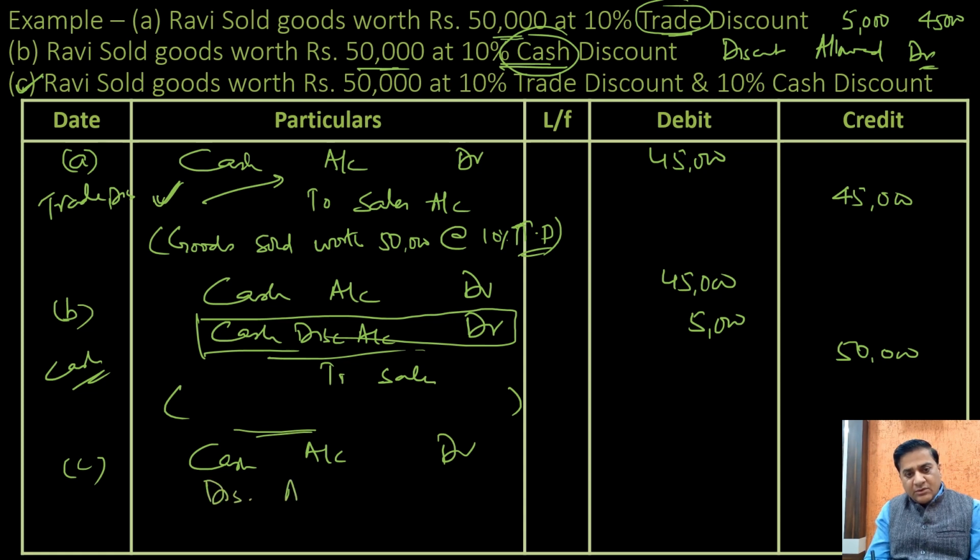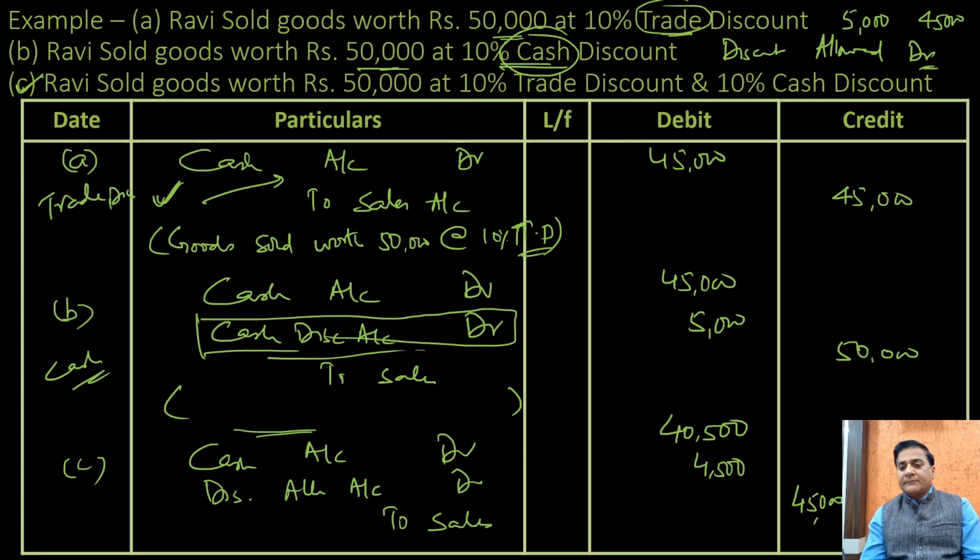discount allowed account debit to sales. How much is the cash received? 40,500. What is the cash discount? 4,500. What is the amount of sale? 45,000. Is this clear? So the crux of this would be when trade discount is given to you, you will not mention the discount account there. This is the example which is mentioned here in transaction number A.